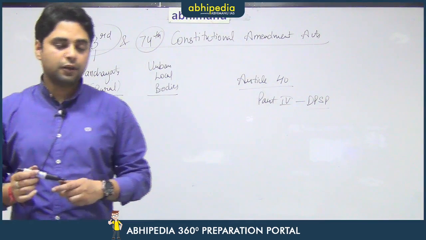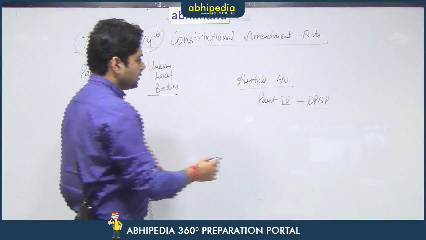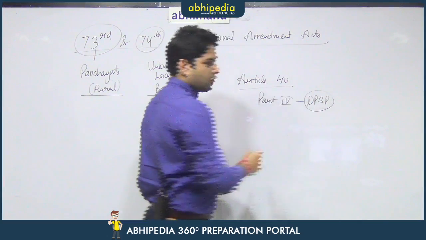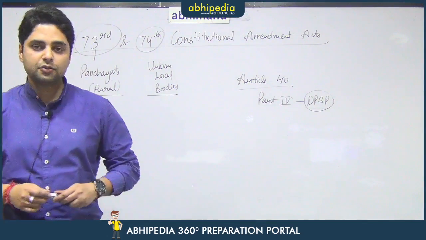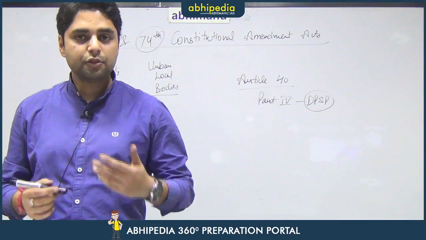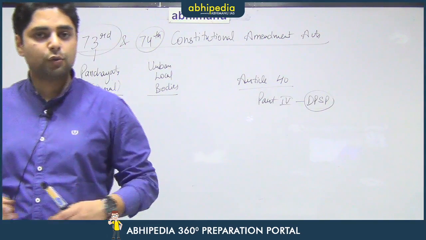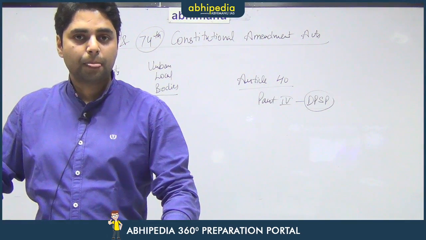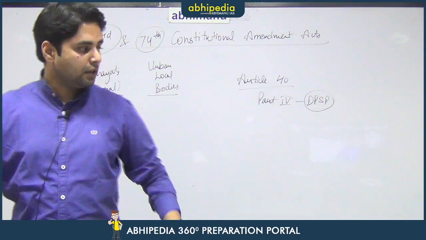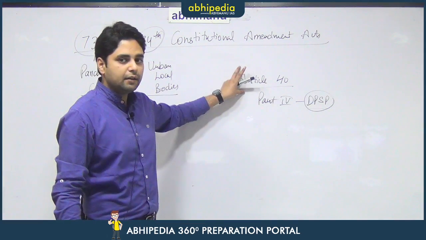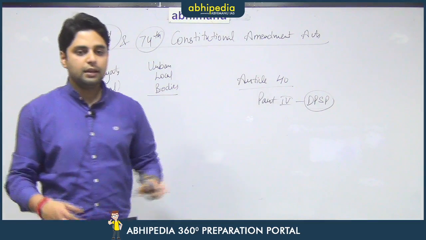Under Article 40, the founding fathers had instructed the government that provisions should be made for the villages to carry their own administration at the decentralized level. So, Article 40 directly hinted at establishing panchayats in India.